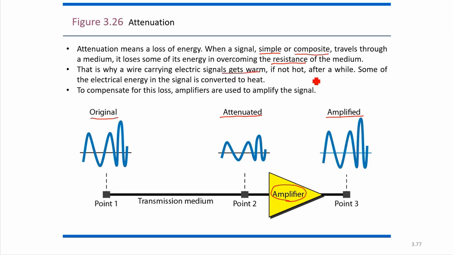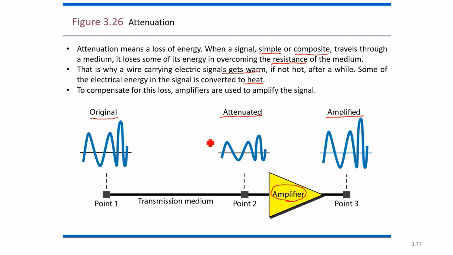If not hot, after a while some of the electrical energy in the signal is converted to heat, and it gets dissipated in the form of heat. So whatever energy is sent, some energy is wasted as heat.